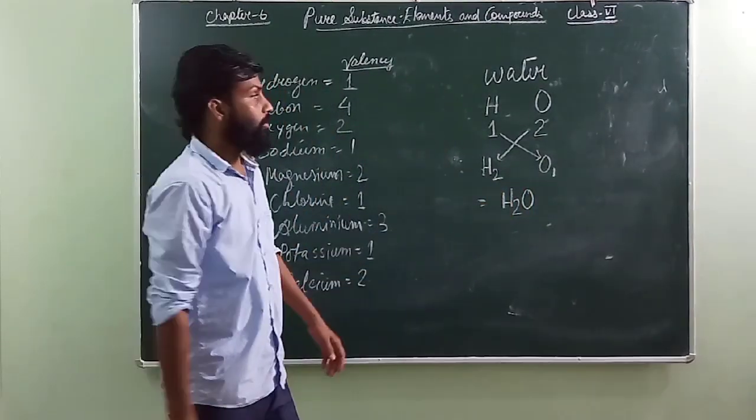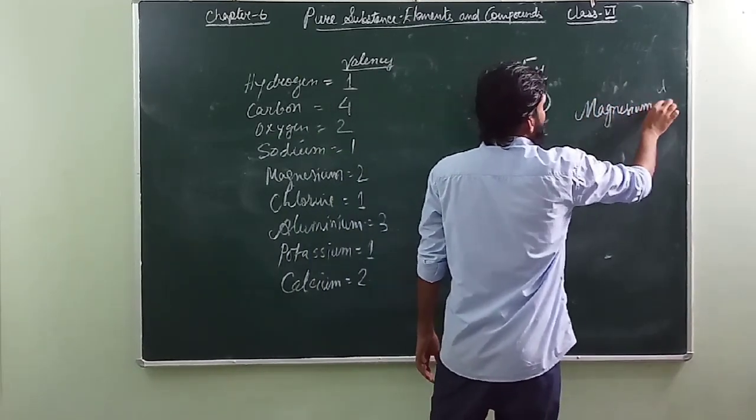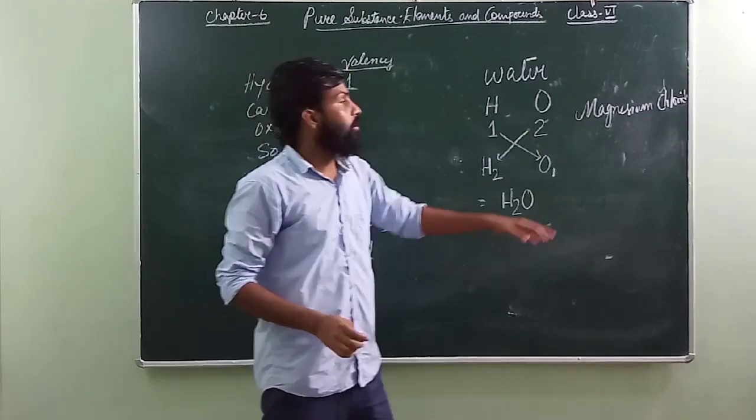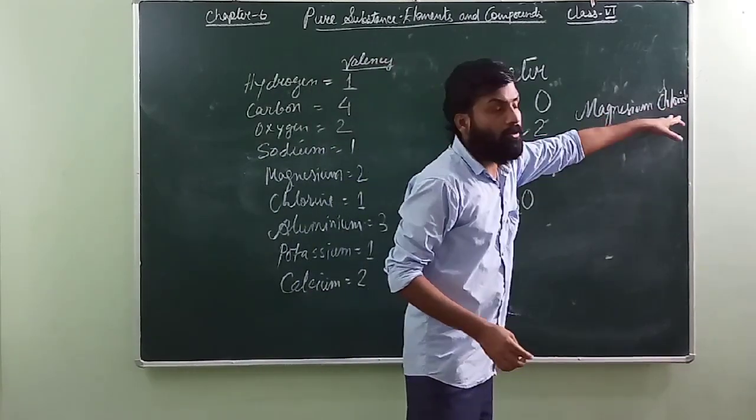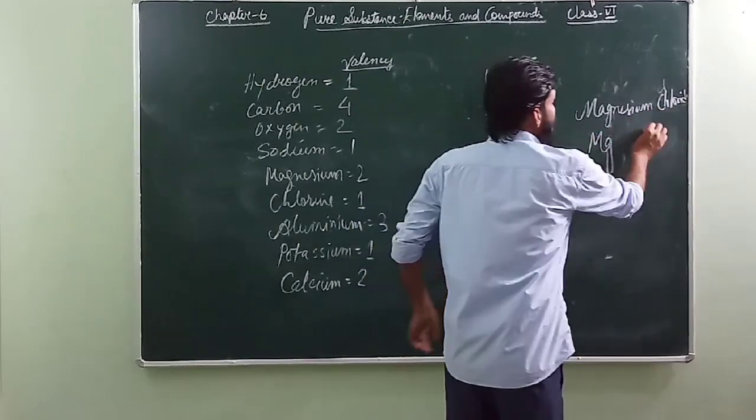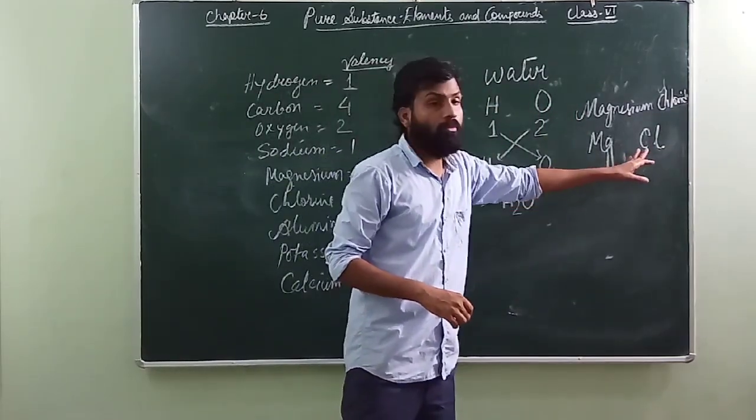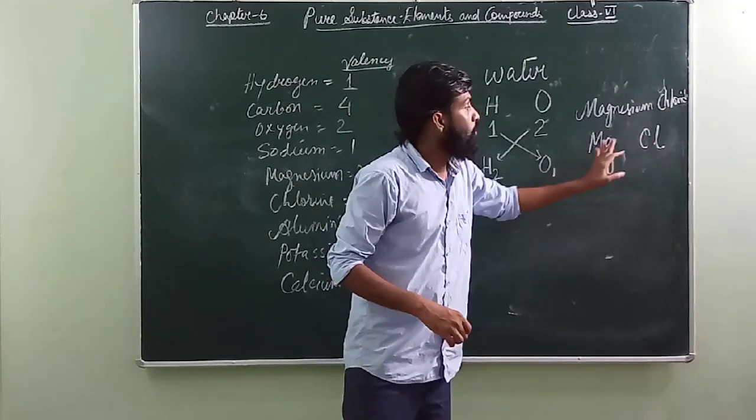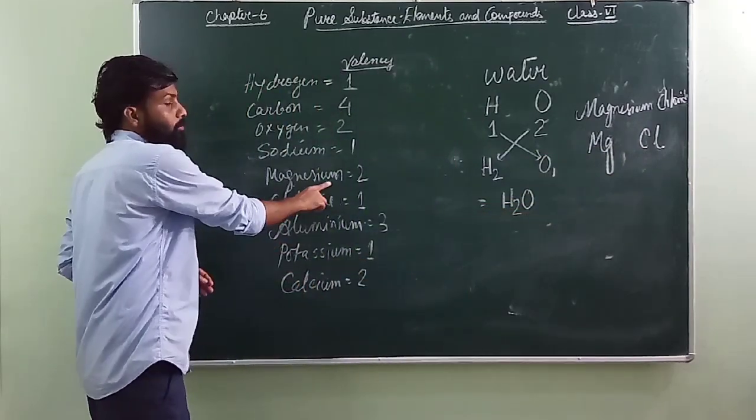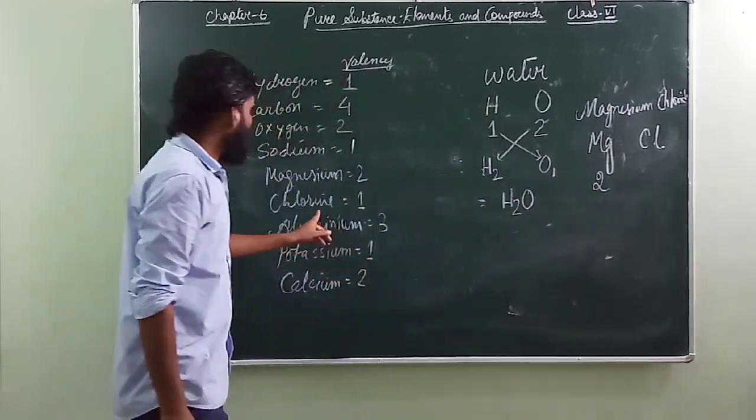Suppose now I tell you to find the formula for magnesium chloride. First of all, we have to see what elements are used here. This is magnesium and chlorine. The magnesium symbol is Mg. Chloride means chlorine. If you see the previous lecture, you will find that the chlorine symbol was Cl. Once you write the symbols of the elements, you go to the valency. What is the valency of magnesium? The valency of magnesium is 2. Come to chlorine. What is the valency of chlorine? It is 1.